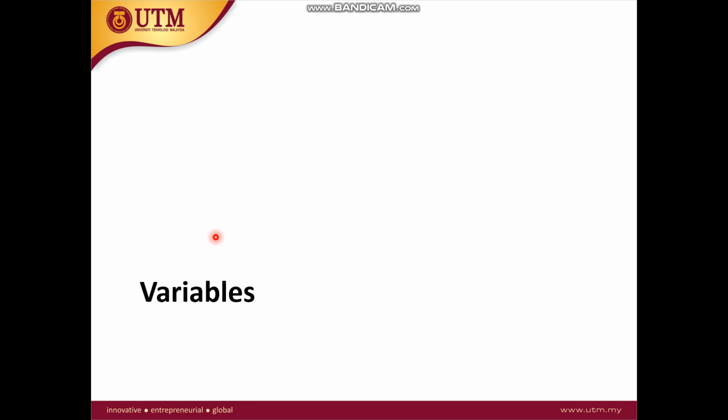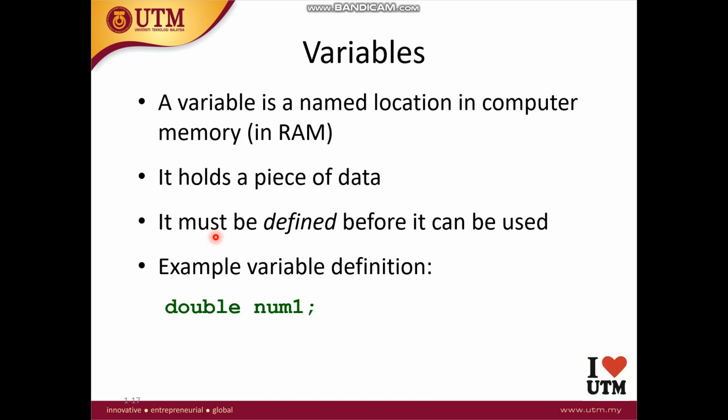Okay, we are talking about variables. And what is a variable? A variable is a location inside the memory or the RAM of your computer which holds a piece of data. A variable is something that holds data. It is a particular thing with a particular name that holds a piece of data. So the data may be an integer data, or a double data, or a string data, or character, or stuff like that. But this is very important.